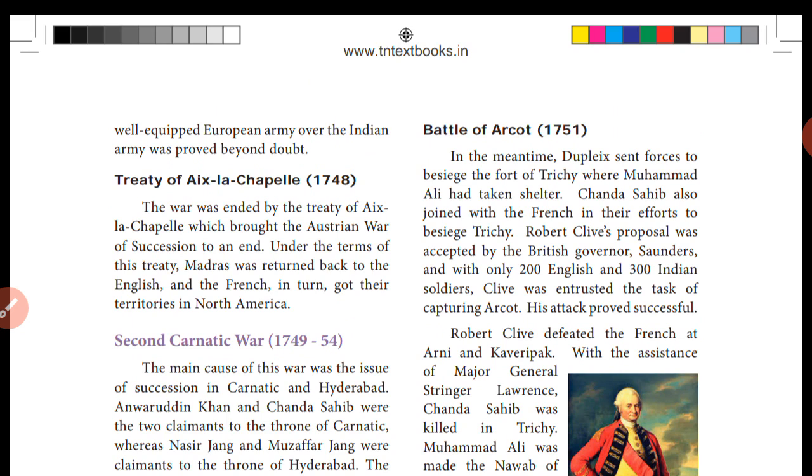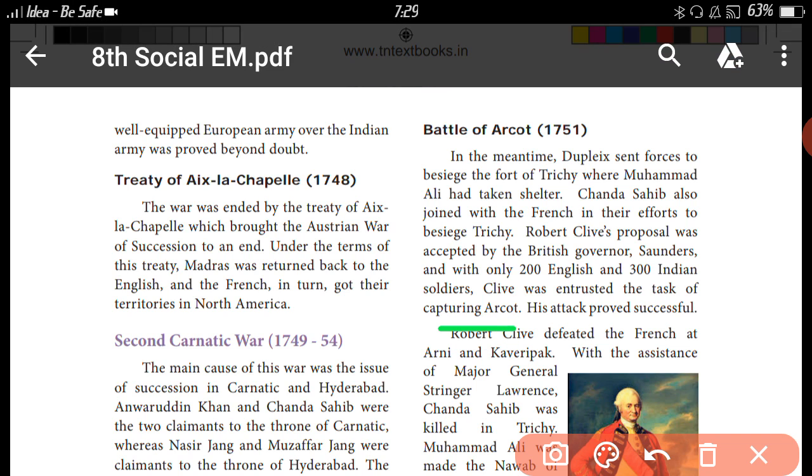Robert Clive's proposal was accepted by the British governor Saunders, and with only 200 English and 300 Indian soldiers, Clive was entrusted with the task of capturing Arcot. Chanda Sahib and Dupleix were besieging Trichy. At that time, Robert Clive captured Arcot with the help of the soldiers. His attack proved successful. In the Battle of Arcot, Robert Clive won the place.